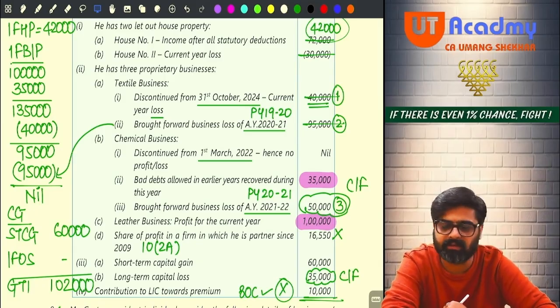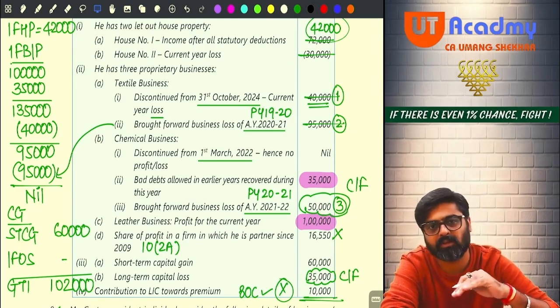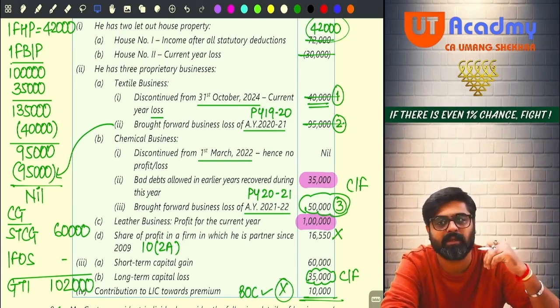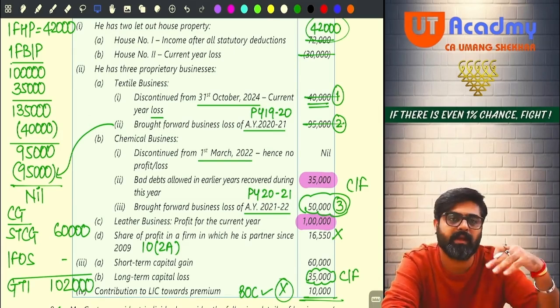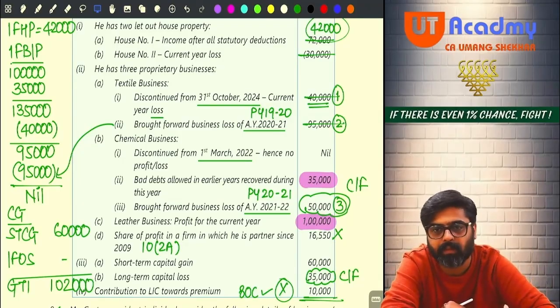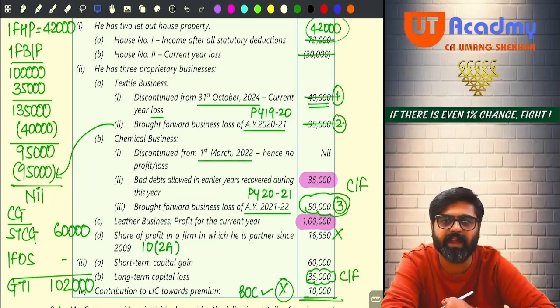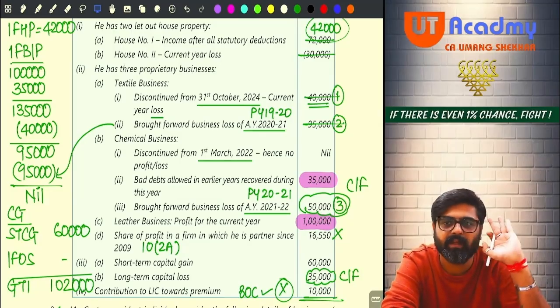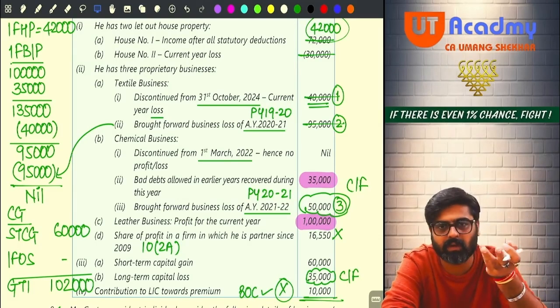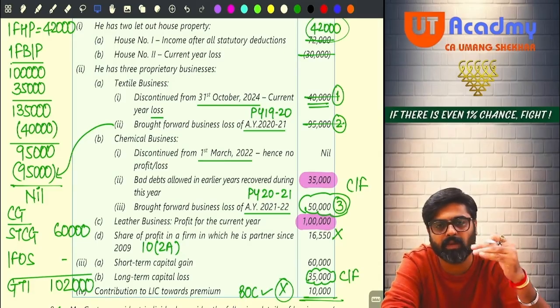If I don't have any business income this year, now this loss will be carried forward to the next year. This was the fourth year, it will be carried forward to the fifth year now. Yes or no? Will you remember this? So my PGBP head will become 0. The entire question has this thing only, which was complicated and which was actually not complicated. We know everything. We have to just remember and do the things accordingly.